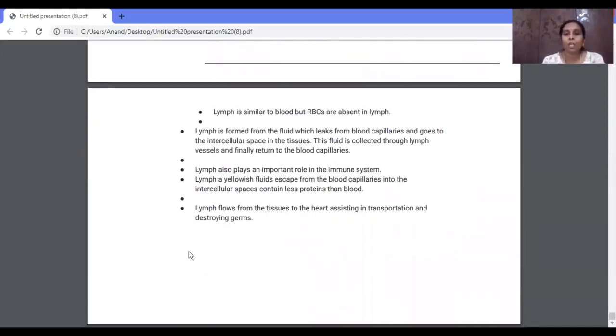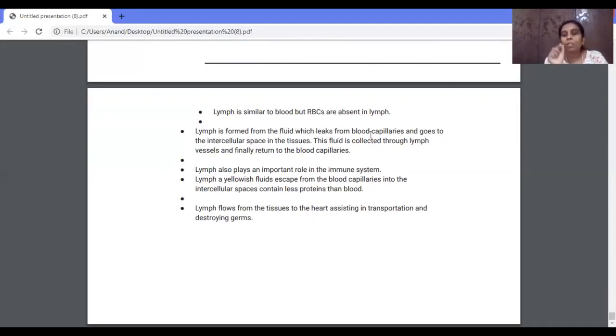So this is about the heart. Apart from this, there is one more liquid connective tissue, which we can call a liquid colorless fluid. That we call lymph. Lymph is also very important. Lymph is similar to blood, but it does not have any RBC in it. RBCs are absent in lymph. How is it formed? It is formed from the fluid which leaks from the blood capillaries.